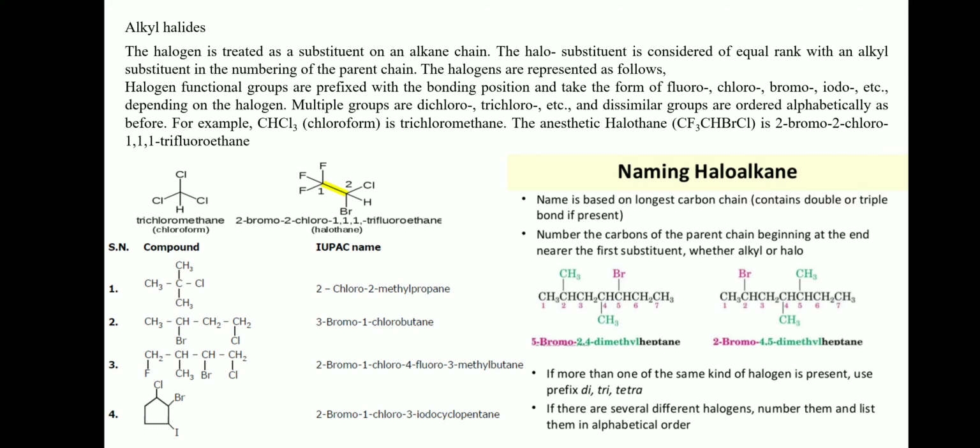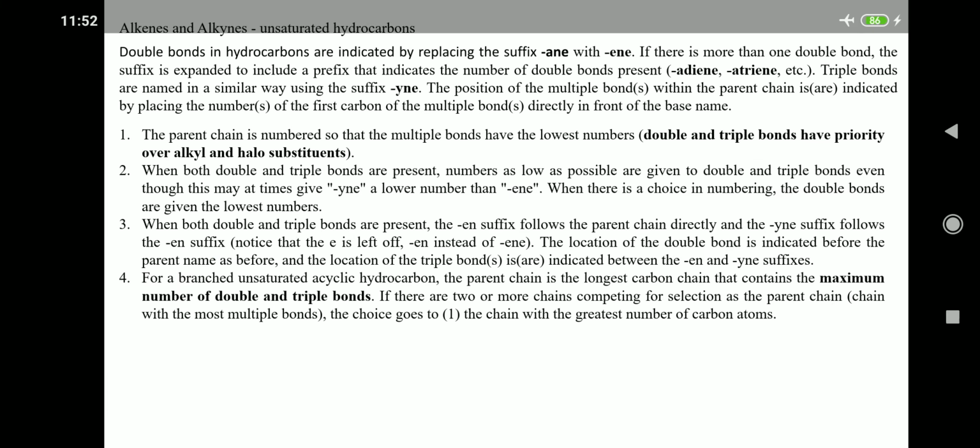The IUPAC nomenclature considers an alkyl halide a substituted alkane. This means halogens are treated the same way as alkyl groups. The name of the halogen is followed by the name of the alkane. For example, iodomethane, chloromethane. If an alkyl halide contains more than one halogen, the halogen names are noted in alphabetical order. So we are going to see now how that works.